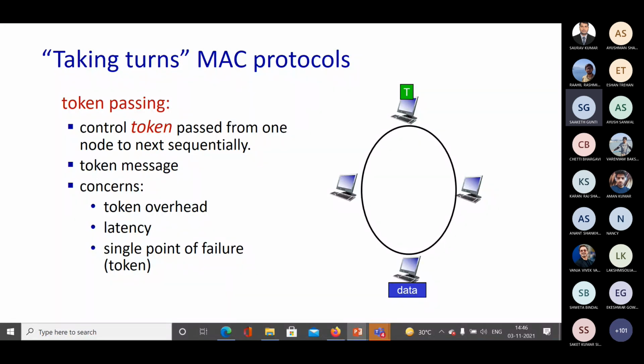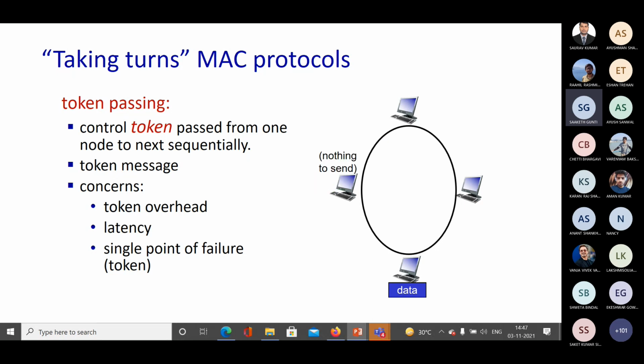So what is this token? This is simply a small control data. This control token is passed from one node to the next in a sequential manner. Whenever a node gets a token, then it will be able to transfer the data. So this token is getting passed to a particular node.